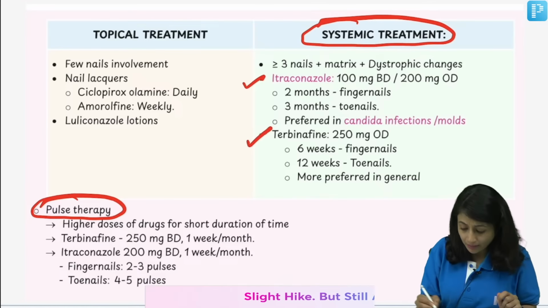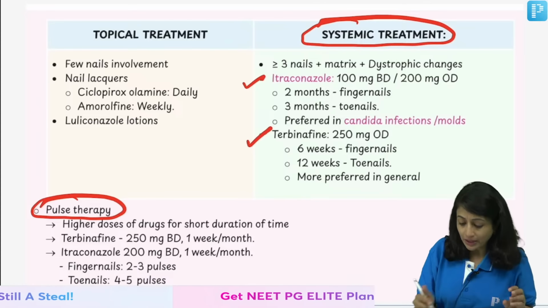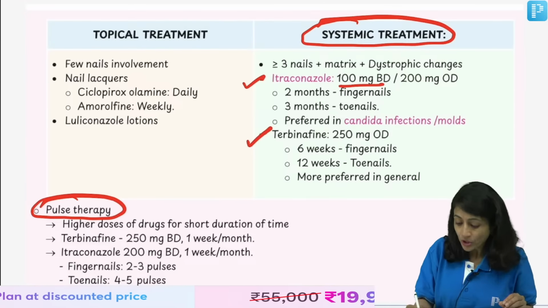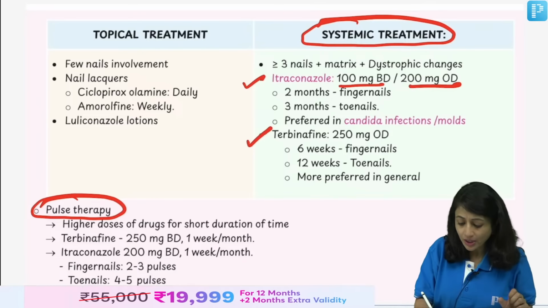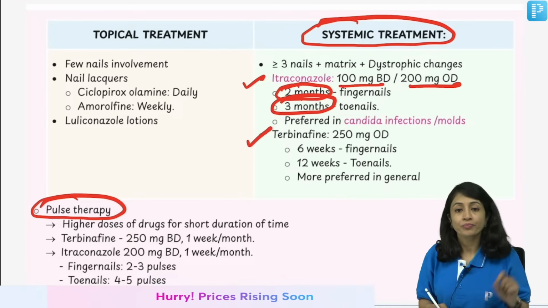So, in pulse therapy, I'll go back again. When we talk about oral medications, in itraconazole, we give 100 milligram twice a day or 200 milligram once a day. We give it 2 months for fingernails and 3 months for toenails.